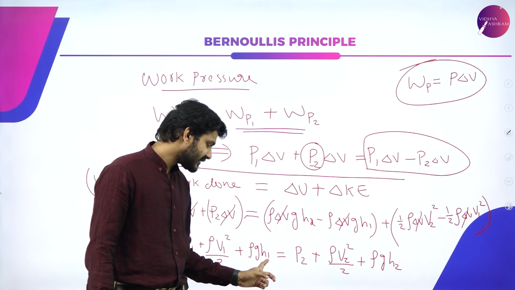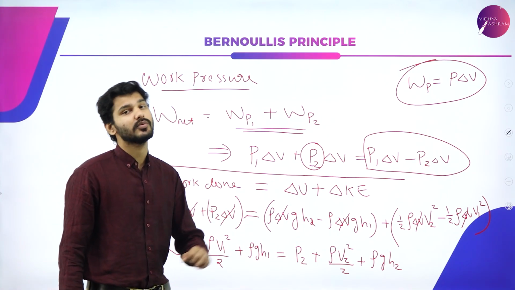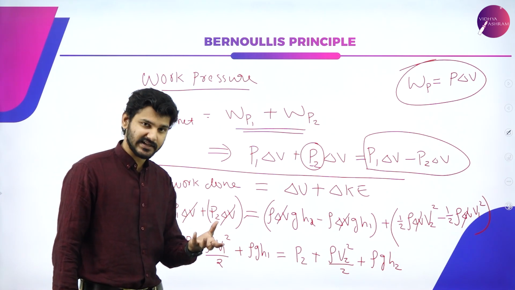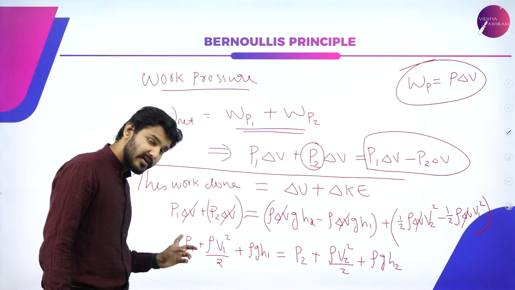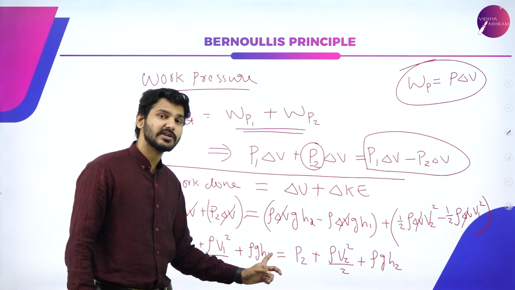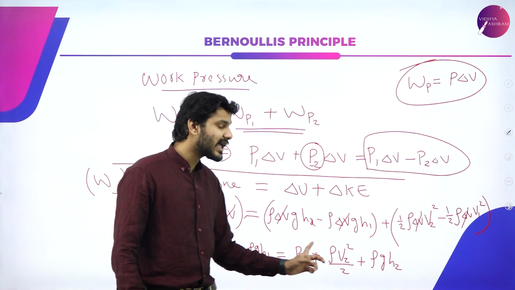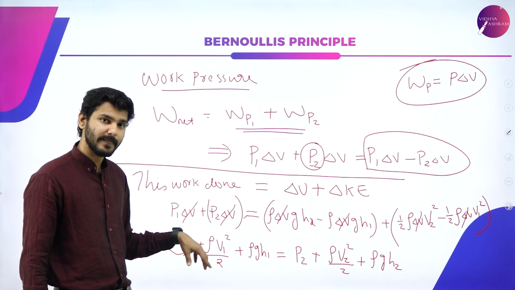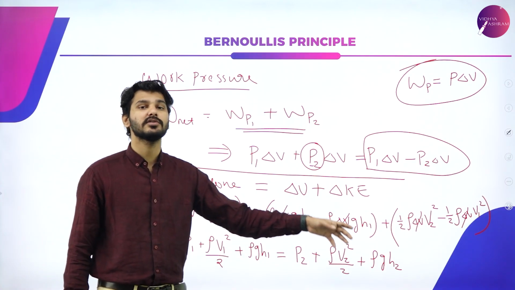And similarly, this is the potential energy per unit volume. So the sum of pressure, kinetic energy per unit volume and potential energy per unit volume is actually a constant, because if I take everything to the left hand side, the difference will be equal to 0.